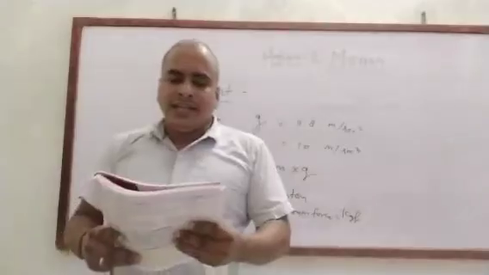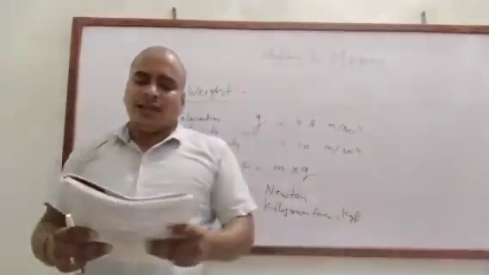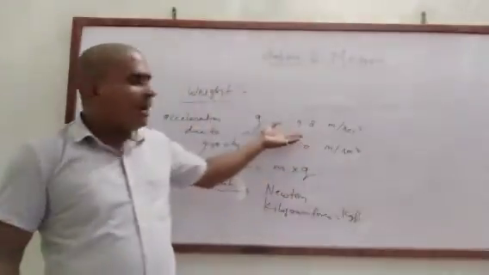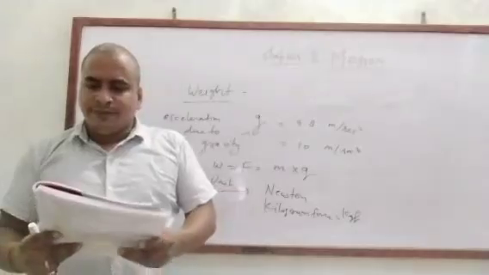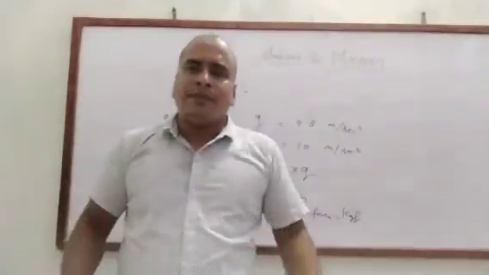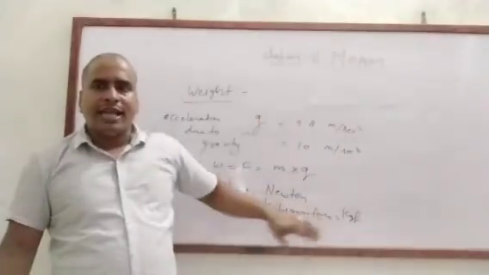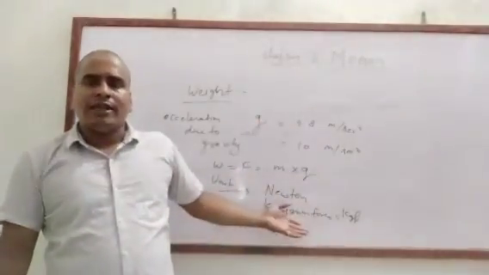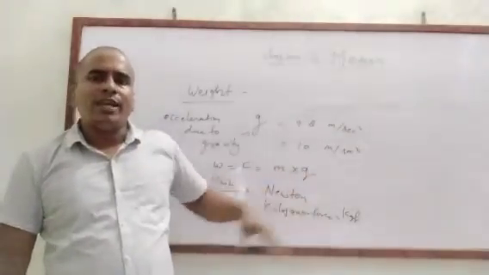The SI unit of mass is kilogram. The SI unit of weight is Newton. The mass of a body can never be zero, but the weight of a body can be zero.